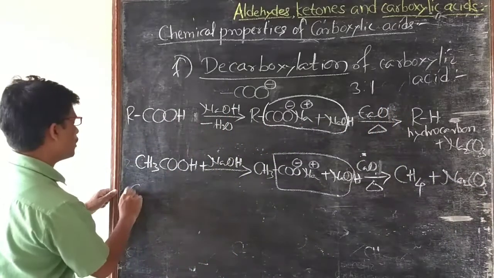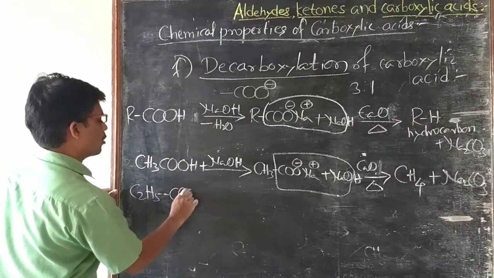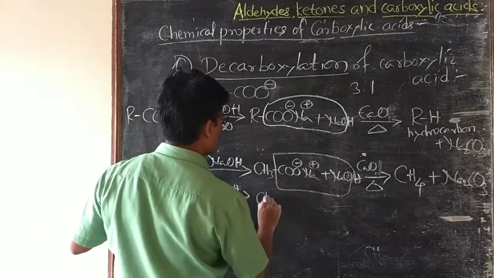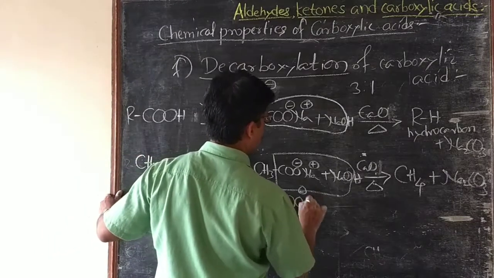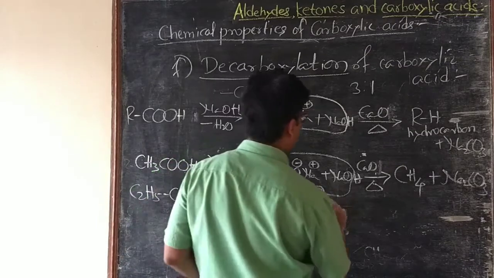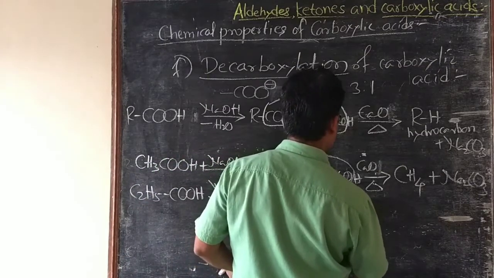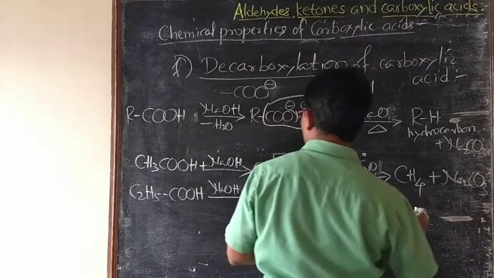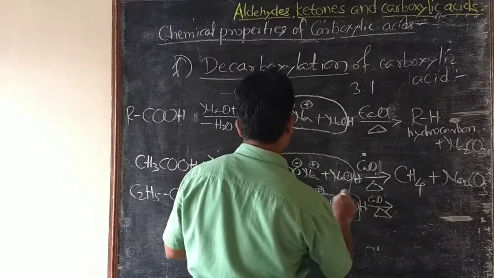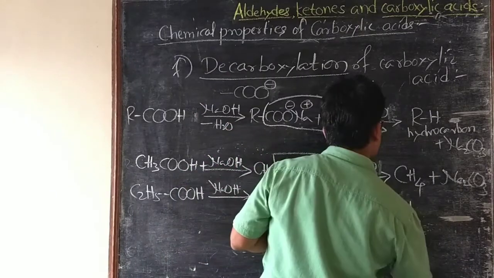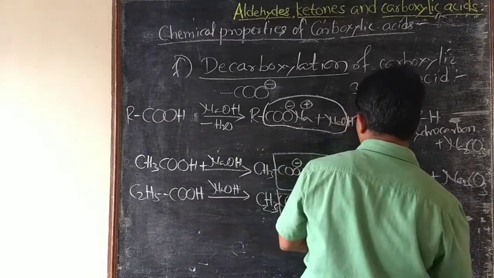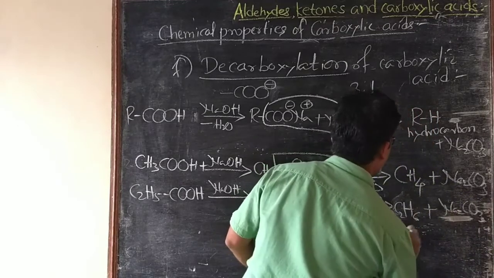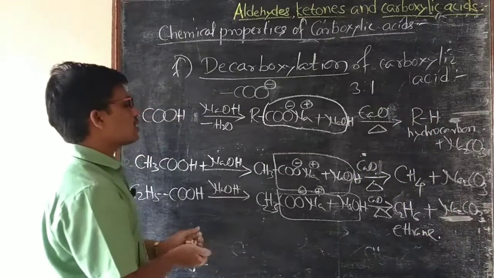Then another example, propanoic acid when treated with NaOH gives sodium propanoate. This sodium propanoate on heating with soda lime undergoes decarboxylation to form C2H6 plus Na2CO3, that is ethane.